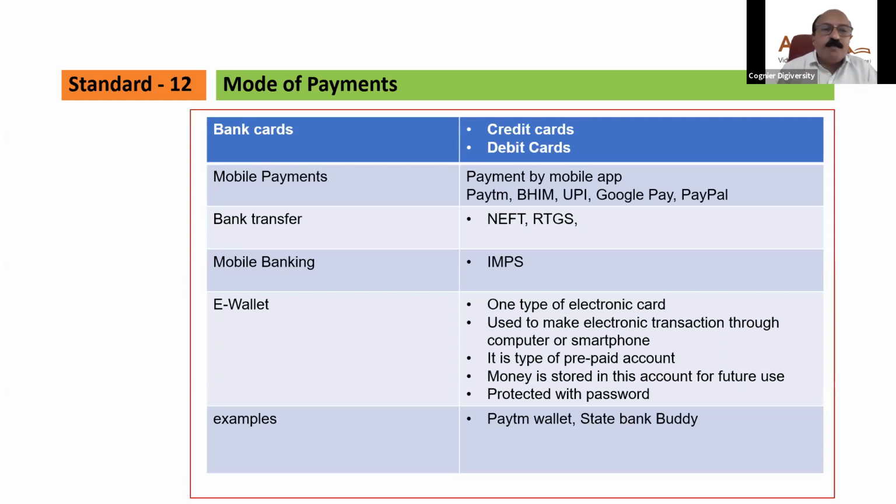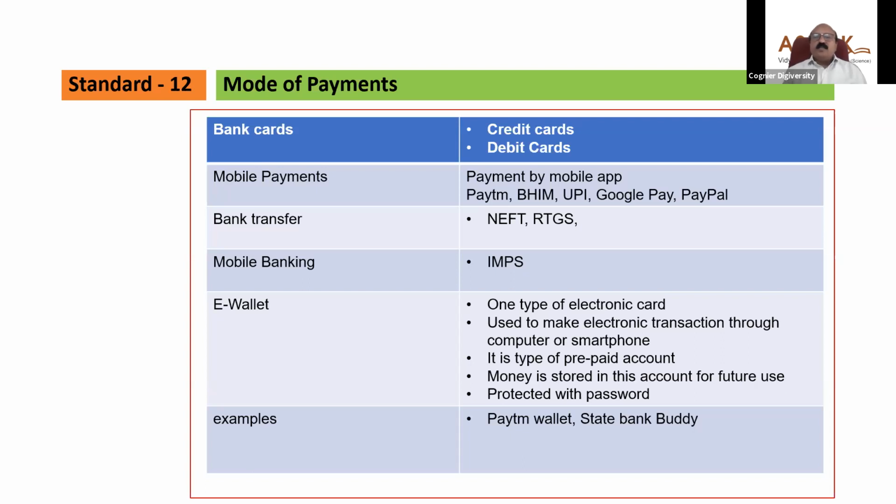Now, the most important mode of payment nowadays is IMPS. It's your bank on your fingertips. Every bank has developed a mobile banking app, and that app is available on your registered mobile.